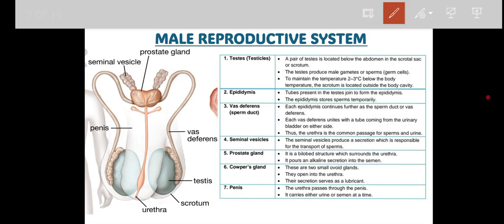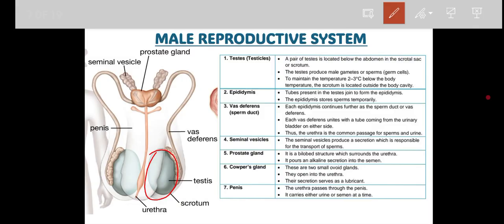So to maintain the temperature of the testes, they are actually outside the body, surrounded by a kind of muscle of the scrotum which maintains the temperature here, right? It maintains the temperature at 35 to 36 degrees, by which it can do spermatogenesis. Along with that, it also secretes other hormones like testosterone. We already know the function of testosterone: it provides the secondary sexual characters to the male, correct? Like mustache, beard, broad shoulders, and more muscles. So these are the characters.